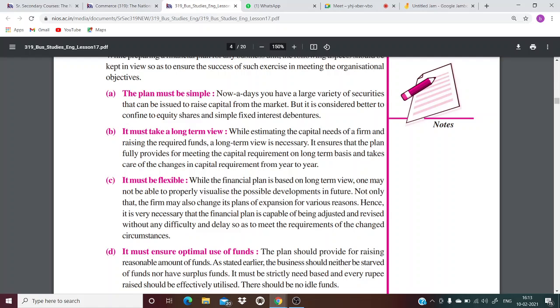Third, it must be flexible. The financial plan must be flexible. It should not be rigid. Whatever you planned earlier, it will continue, because it should not be rigid like that, because the situations can change. You don't know the future. There can be some unforeseen expenditures in future. So your financial plan should be flexible according to the situation and needs which may rise in the future. You should be able to change your plan.